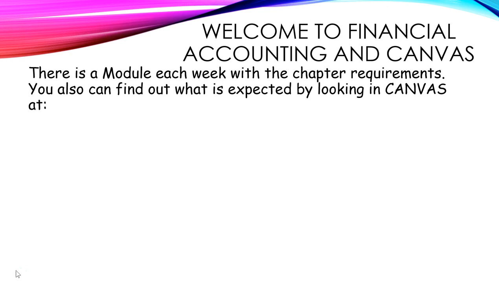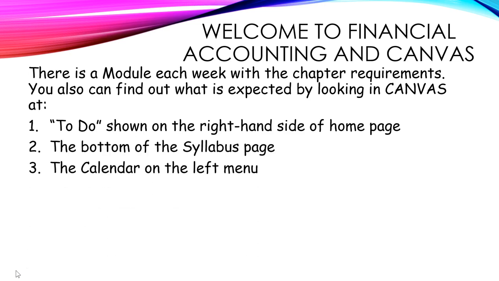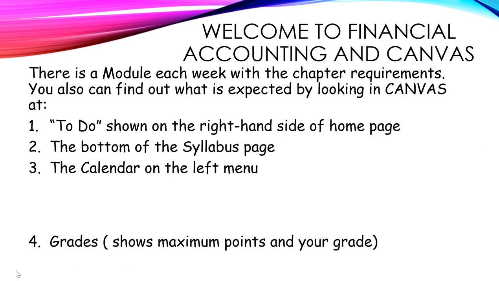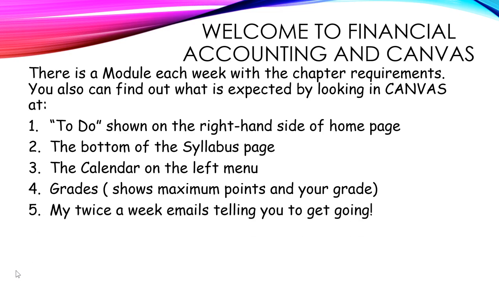Now, there is a module each week with the chapter requirements. You also can find out what is expected by looking in Canvas at the to-do shown on the right-hand side of the home page, the bottom of the syllabus page, the calendar on the left menu, the grade shows maximum points and your grades, and I will be reminding you twice a week what you need to do.